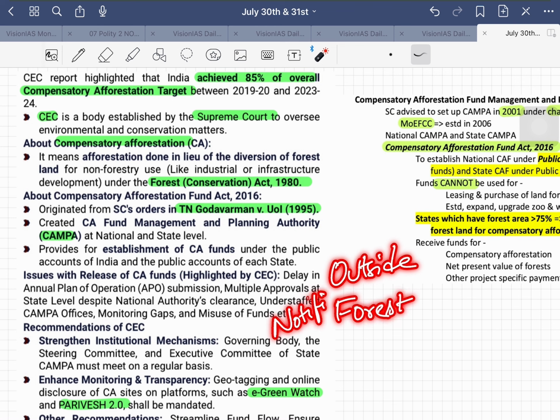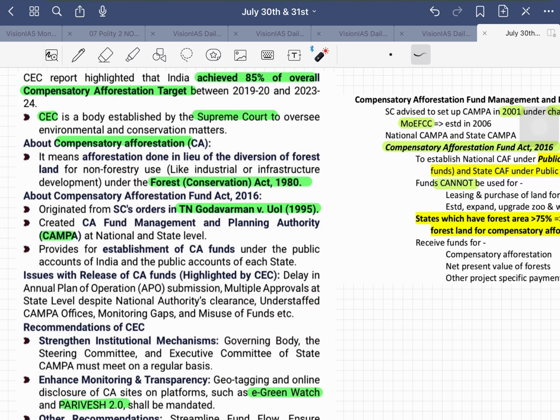Not only notified forest areas will be eligible for compensatory afforestation; any land parcel that comes under the dictionary definition of forest will also be eligible.